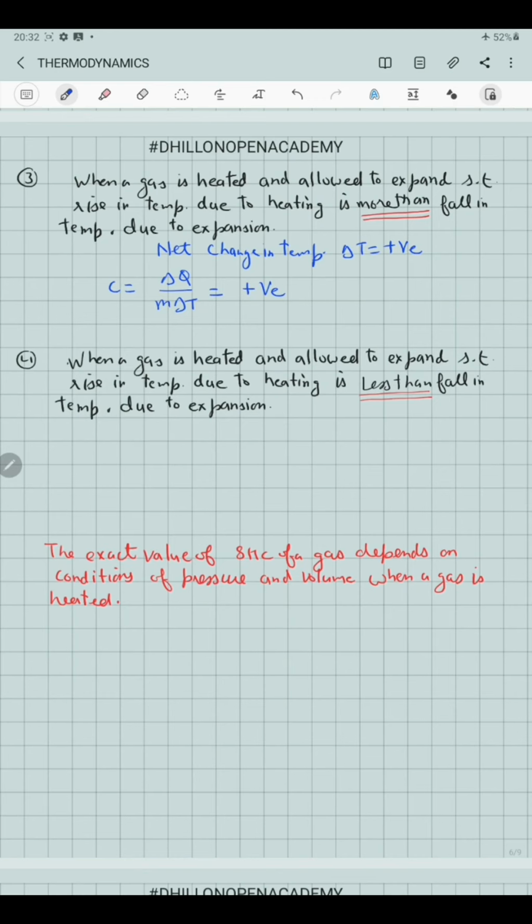At last, if again gas is allowed to heat and expand simultaneously, but with the condition that any rise in the temperature due to the heating is less than the fall in the temperature due to expansion, in this case the net change in the temperature delta T will be negative. Therefore specific heat capacity in this case will possess a negative value.